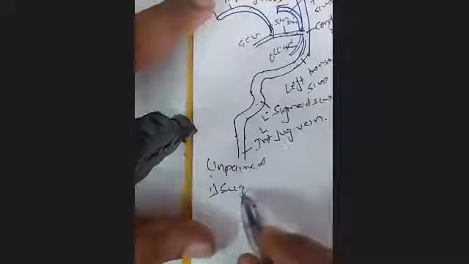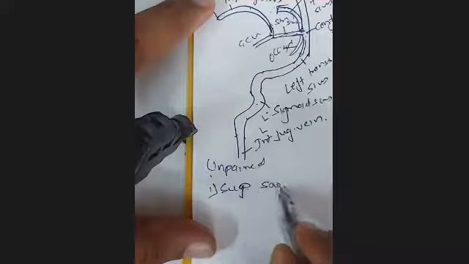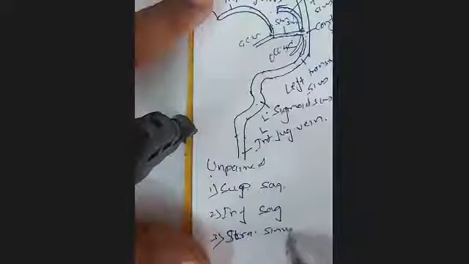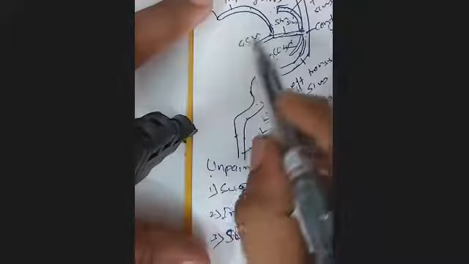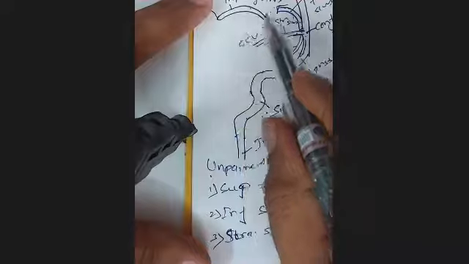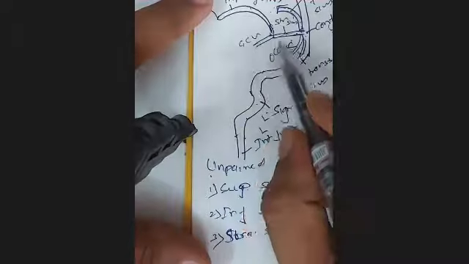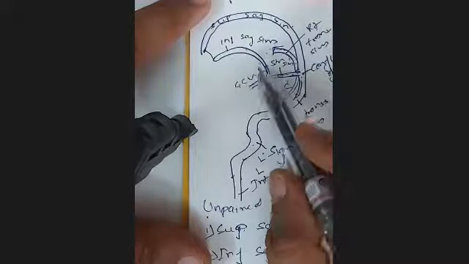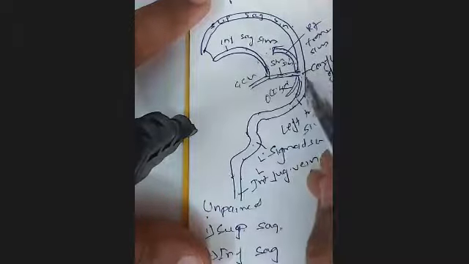Superior sagittal sinus, inferior sagittal sinus, then the straight sinus, which is formed by the union of inferior sagittal. And now, an interesting fact about the straight sinus and inferior sagittal sinus.